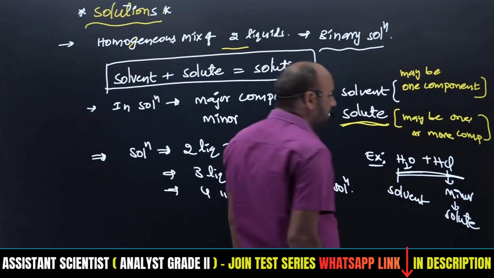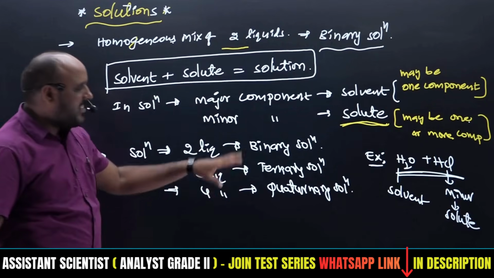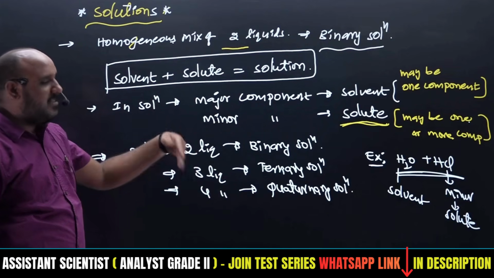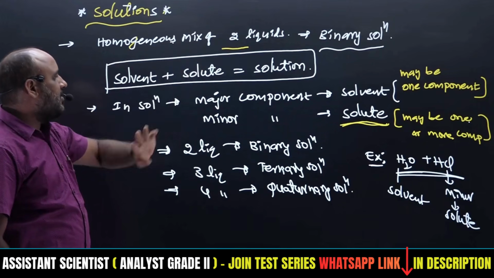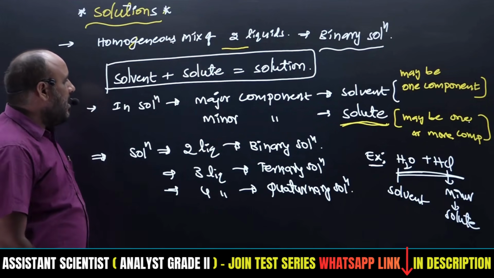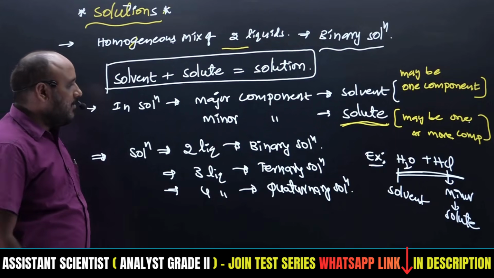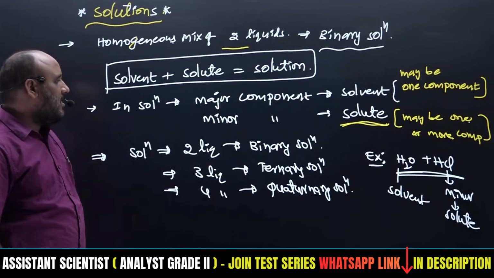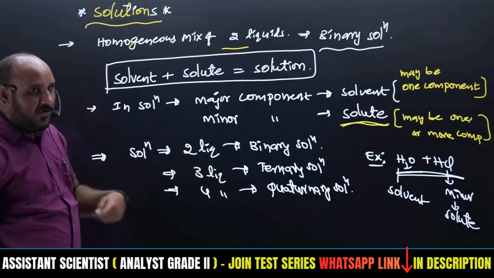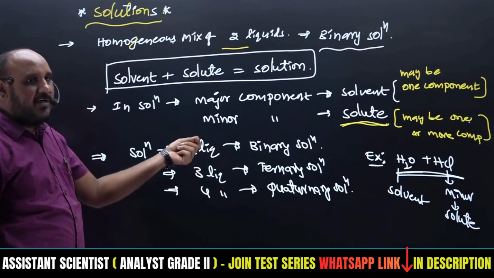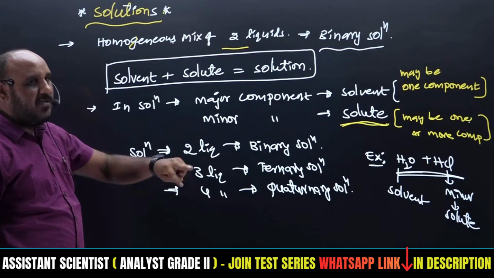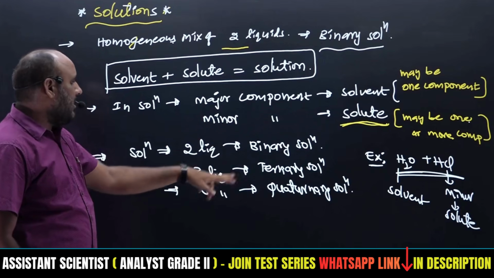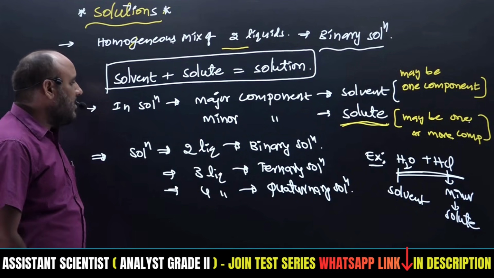When a small amount of solute is added to a large amount of water to make an HCl solution, that homogeneous mixture is called a binary solution. In this two-component system, one is the solvent and the other is the solute. If one more component is added, like a little bit of alcohol, then with HCl and alcohol there are overall three components, and that is known as a ternary solution.